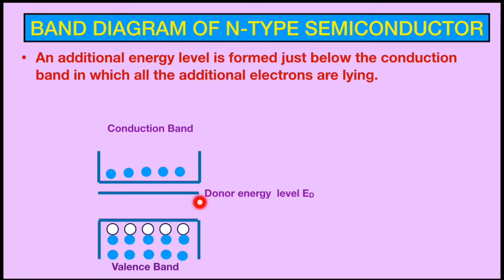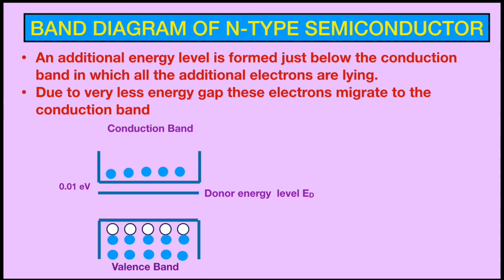as donor energy level, and the gap of this donor energy level is 0.01 electron volt with respect to the conduction band. So because of this very small gap, these electrons which are lying in the donor energy level migrate to the conduction band. As a result, the number of electrons is increased in the conduction band, you can see here, without changing the number of holes in the valence band.